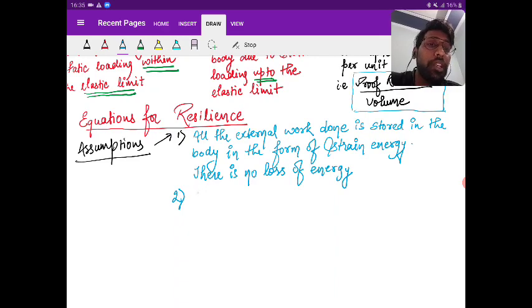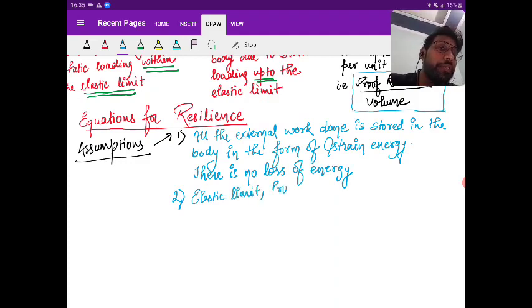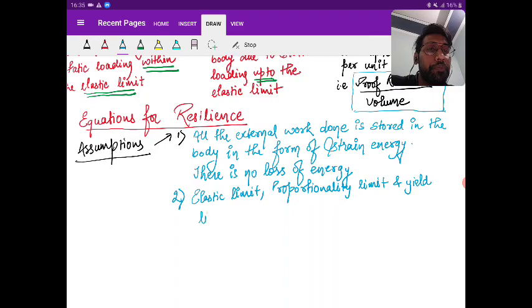That means your elastic limit, proportionality limit, and yield limit are considered to be same.